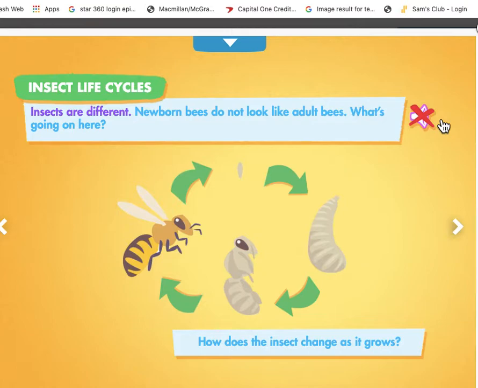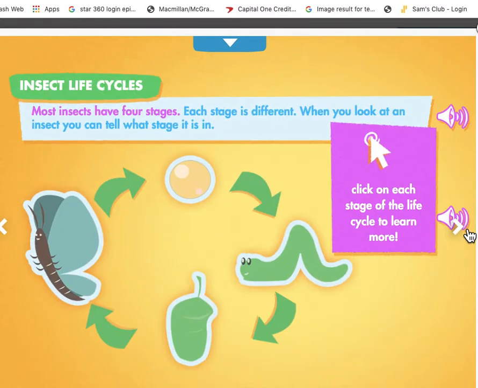Insects are different. Newborn bees do not look like adult bees. What's going on here? How does the insect change as it grows? Most insects have 4 stages. Each stage is different. When you look at an insect, you can tell what stage it is in.